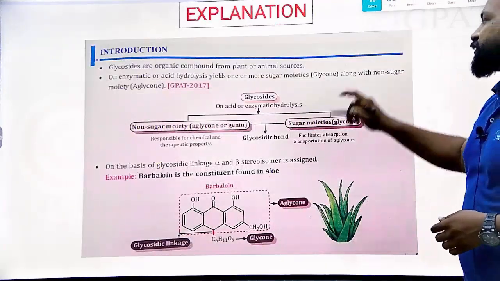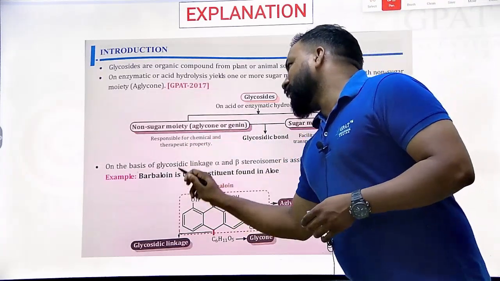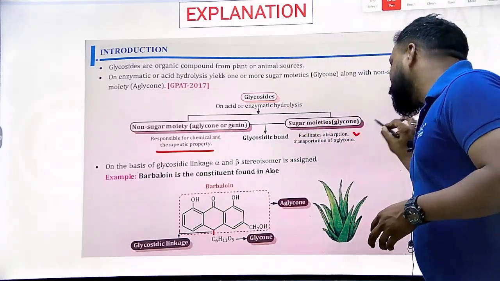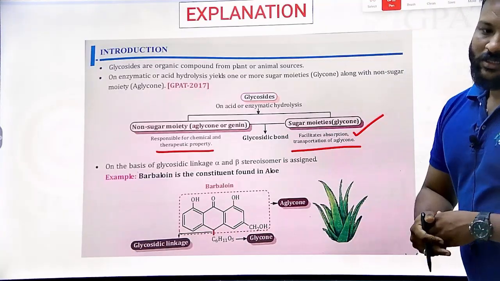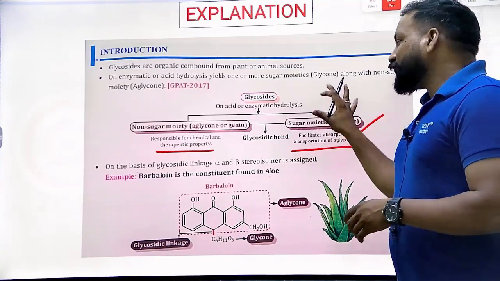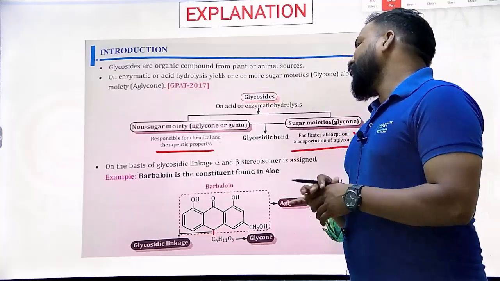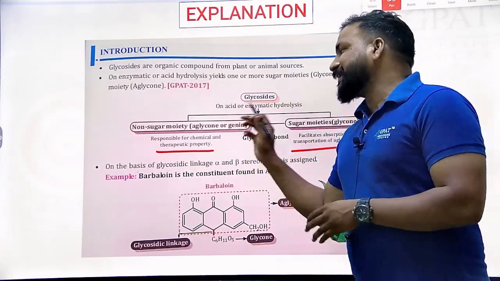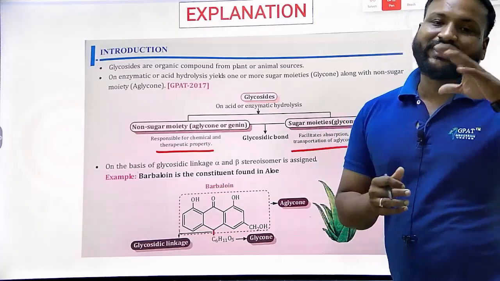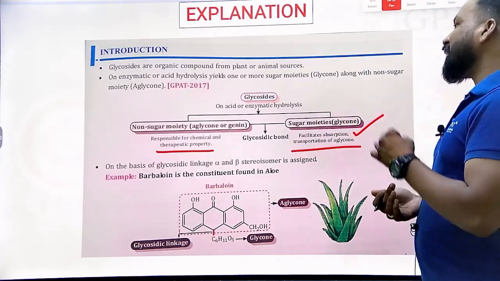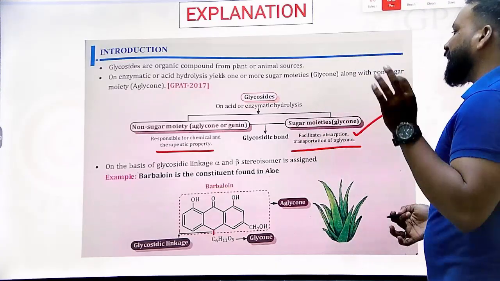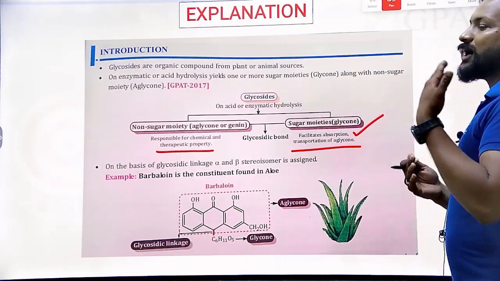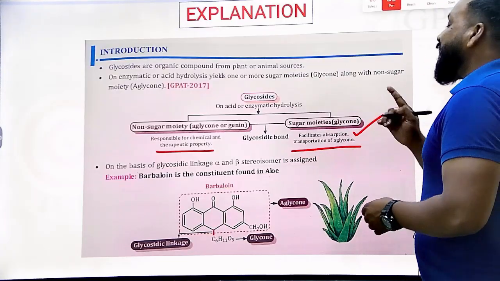As we have already discussed, the non-sugar moiety is responsible for the therapeutic action, whereas the sugar moiety mainly facilitates absorption and transportation. The sugar moiety helps in the absorption and transportation of the aglycon moiety, but the aglycon moiety is mainly responsible for the therapeutic action. Clear? So that's the reason, in any example of a glycoside, you will find sugar plus non-sugar moiety.